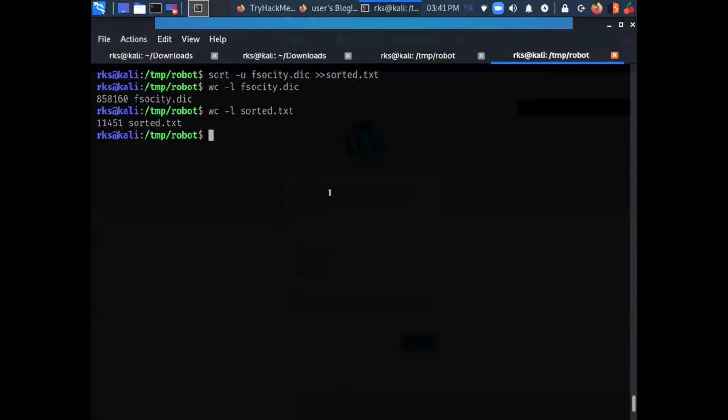Let's try to perform a login brute force here, but we are going to use the WordPress scanner now. Let's run wp scan -h.